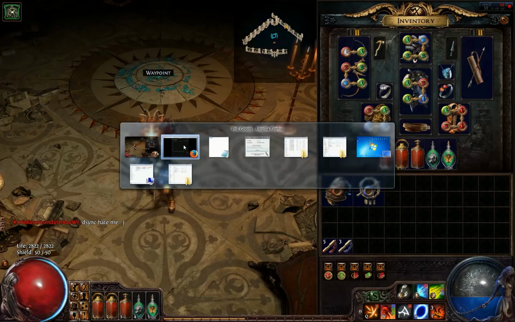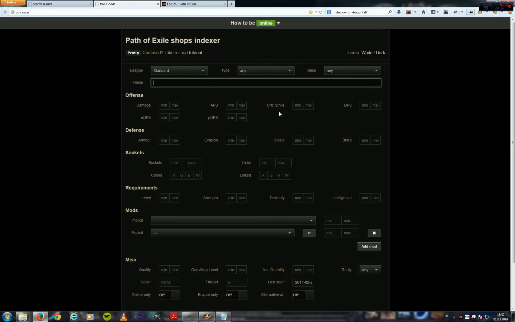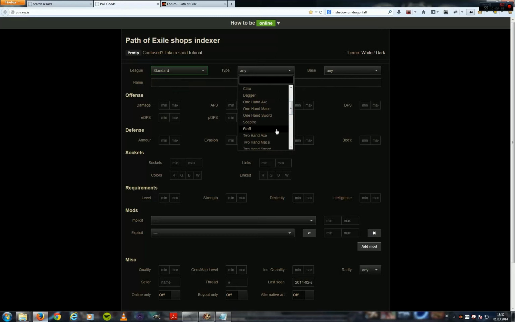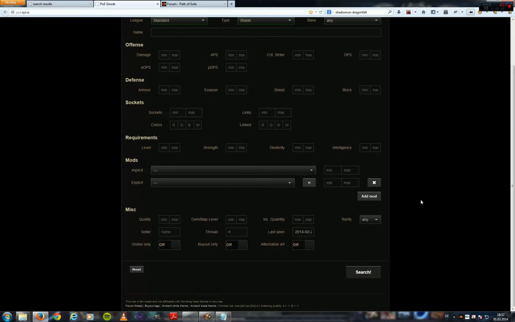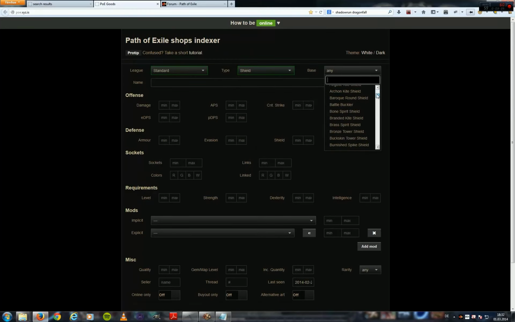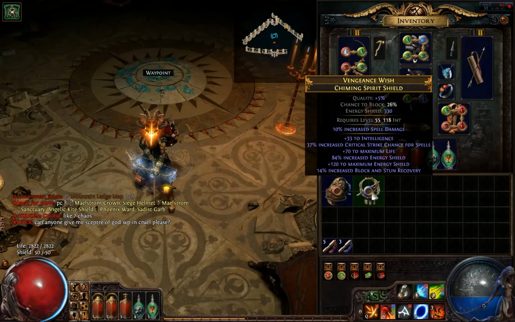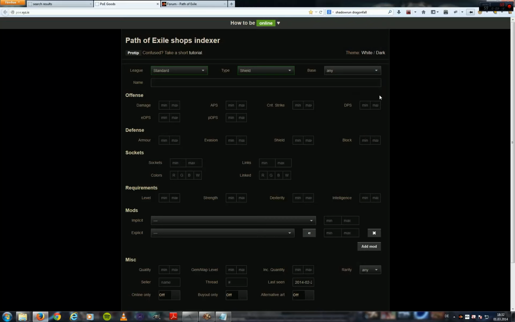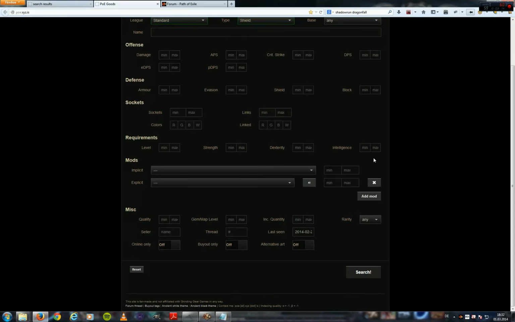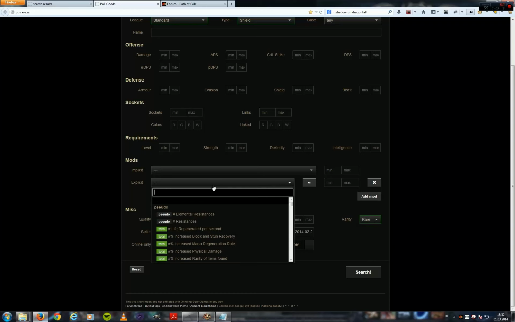So let's go to the poe.xyz website and see if we can find items that are similar to this one. First of all, we're going to search for shield. Set the type here to shield, and we could now go ahead and set the base to the base of the item, which is going to be a chiming spirit shield. But let's not do that. Let's not restrict ourselves too much. So the type is shield, the rarity will be rare, and now let's search for some affixes. You're always going to search for a couple affixes that you think will dictate the item's worth the most.